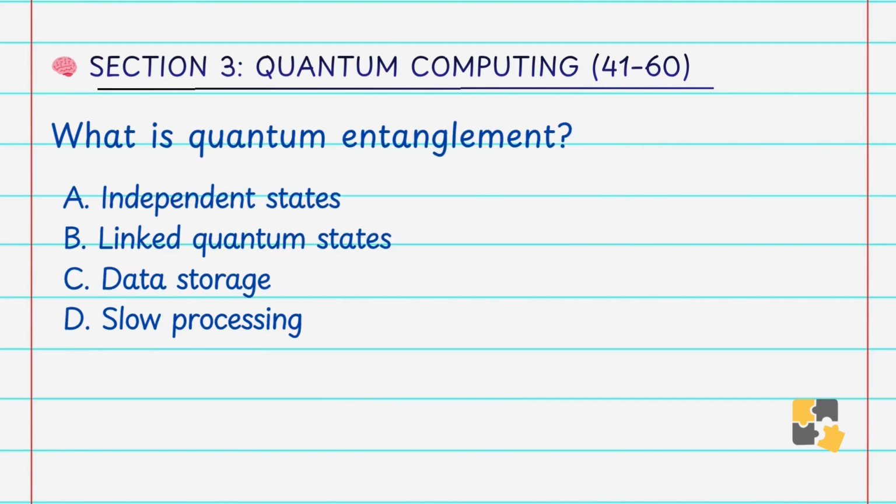What is quantum entanglement? A. Independent state, B. Link quantum state, C. Data storage, D. Slow processing. Answer is B. Link quantum states. Entanglement links qubits so that the state of one affects the other instantly. That's why answer is B.